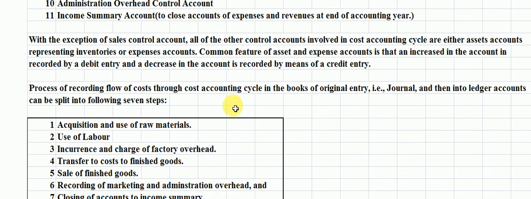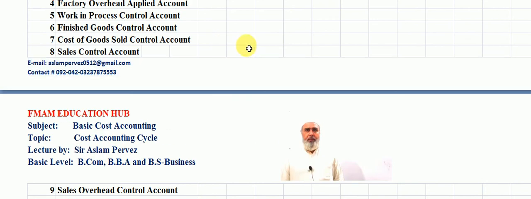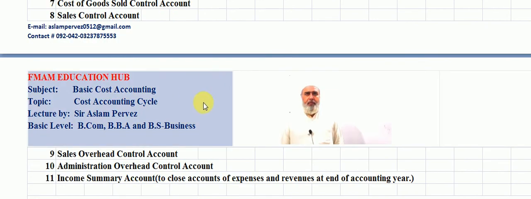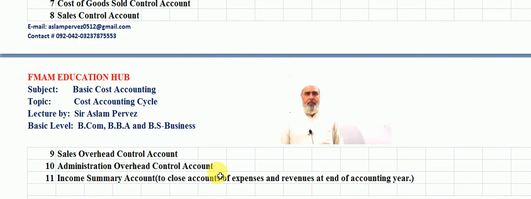Now students, these are the main accounts which operate in the cost accounting cycle.